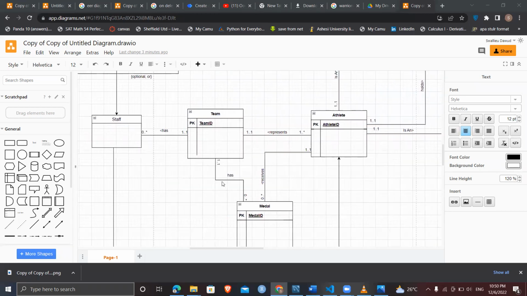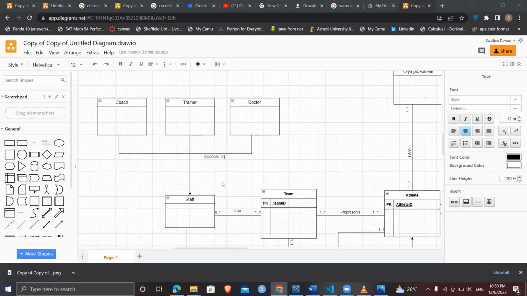Now, for the team, based on the assumptions we had, a team can have zero to many staff members, and a team can have zero to many medals. For the staff, there is a generalization specialization of an optional or. So, a staff can either be a coach, a trainer, or a doctor, or any other specific role.